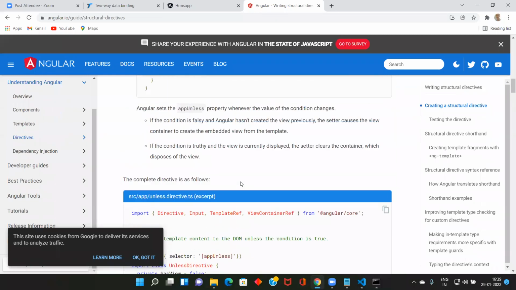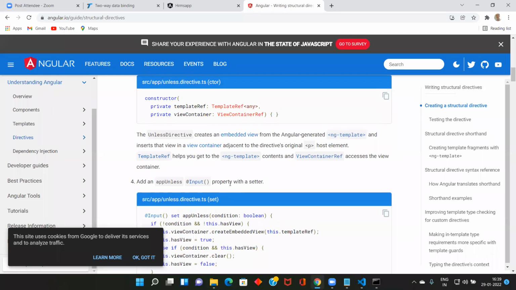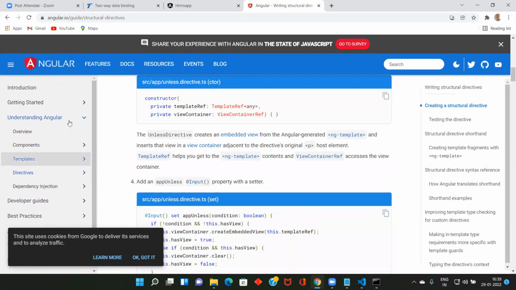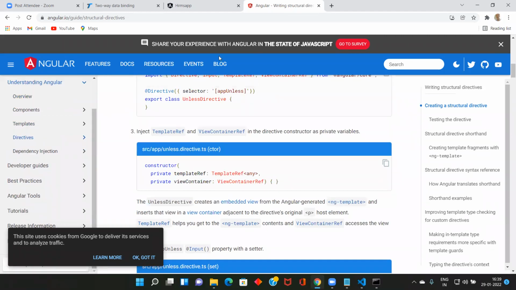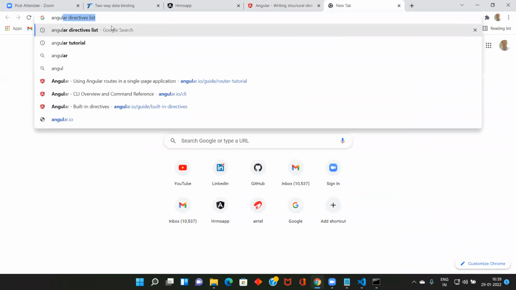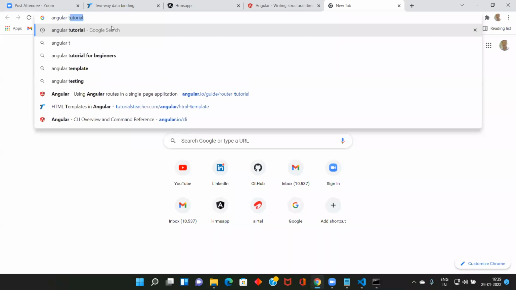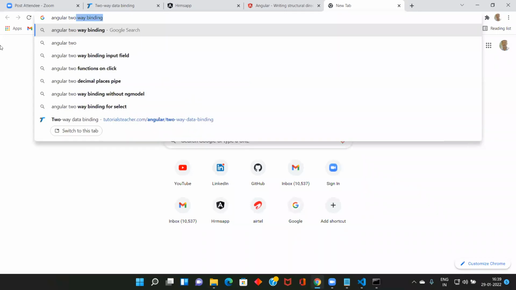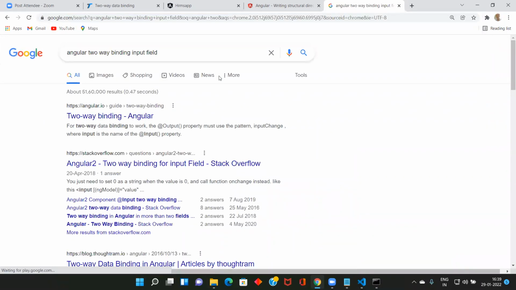Okay, let me go here. The directive for two-way data binding in Angular. Two-way data binding.